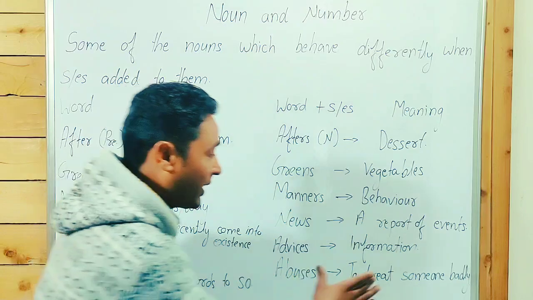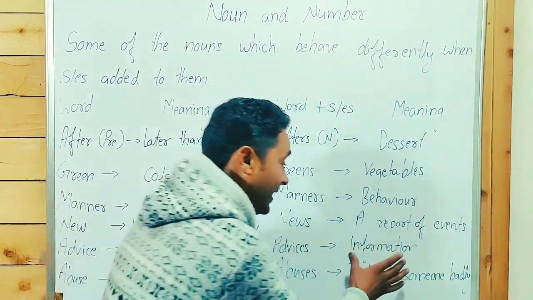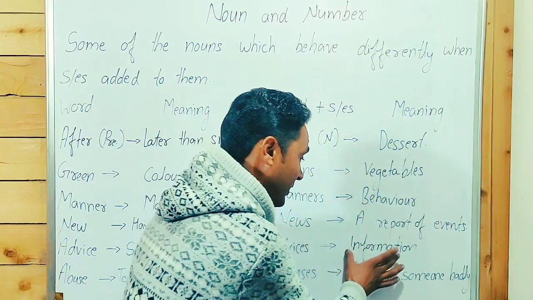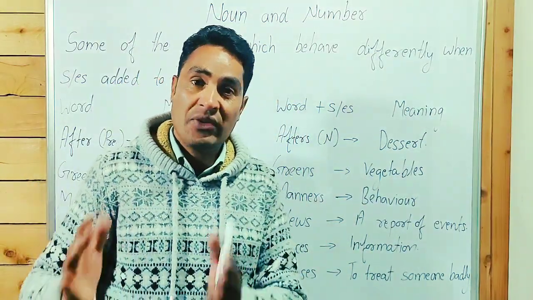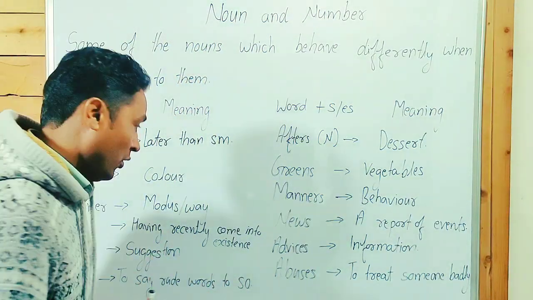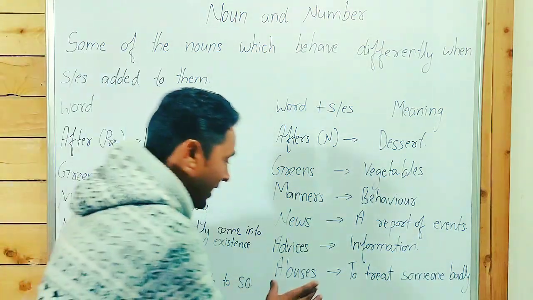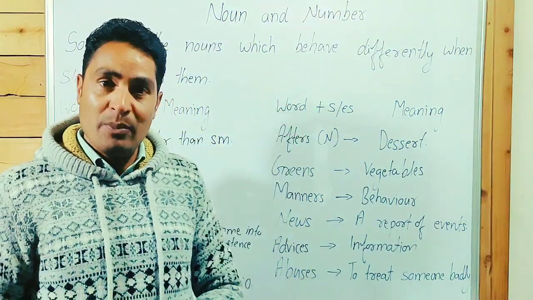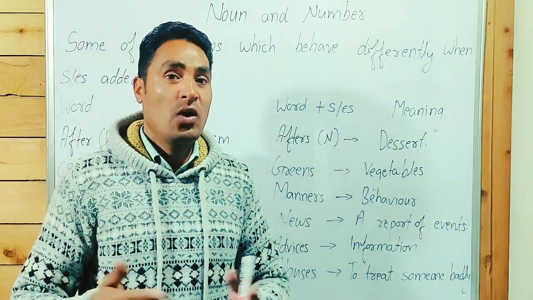Guys, one more thing: we can't write s at the end of information. Informations, no. We say a piece of information, two pieces of information, not two informations. Abuse, to say rude words to someone. Abuses, to treat someone badly. In the next slide, we will see some more words.